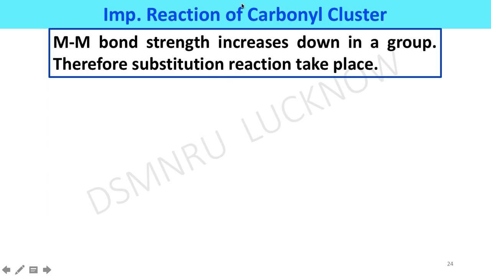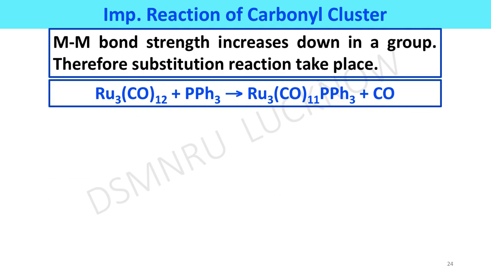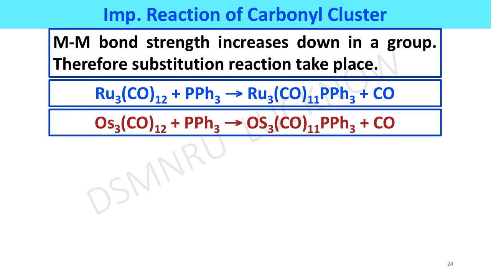Metal-metal bond strength increases down a group, therefore substitution reaction takes place. Treatment of ruthenium or osmium carbonyl cluster with triphenylphosphine affords phosphine derivatives of the cluster. In this reaction, a carbonyl group is replaced with triphenylphosphine.